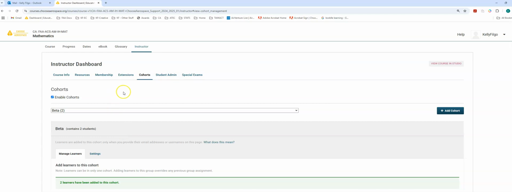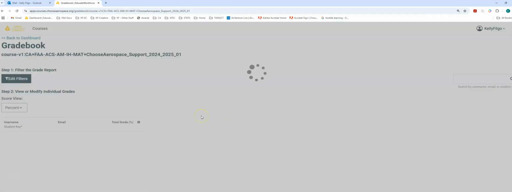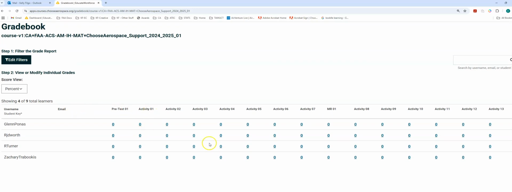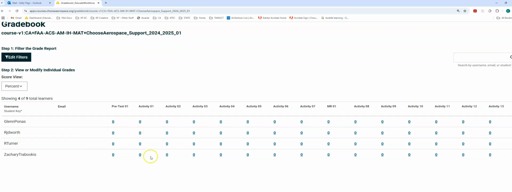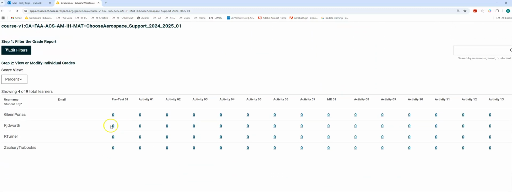All right, let's go now. What are we going to do with that? Why do we want to put them in different cohorts? Well, it helps us when we are doing our gradebooks. So I've got, these are our 4 people. And you see them all at once. Now, this is no big deal when there's only 4 people to manage, but if you've got 3 groups of 20 students, like I have at one school, that can make for a very long list of students here. You want to filter them so that you can track them by cohort.